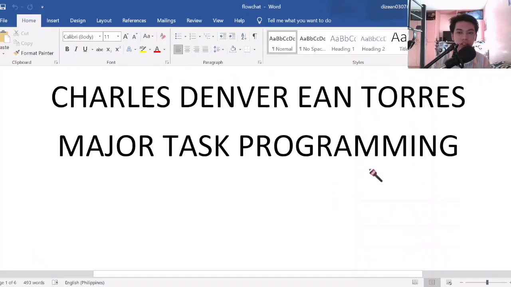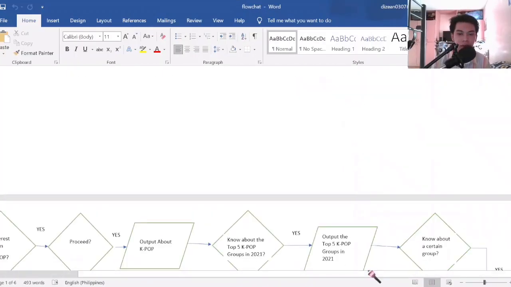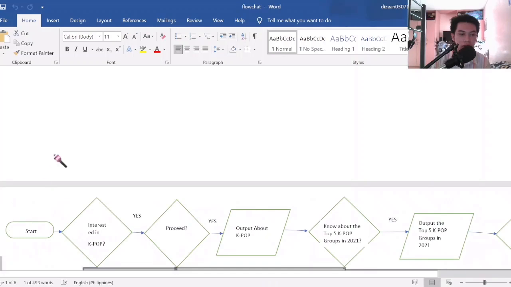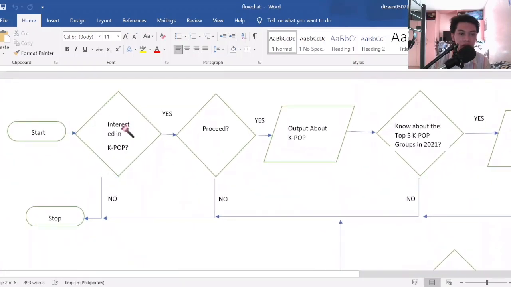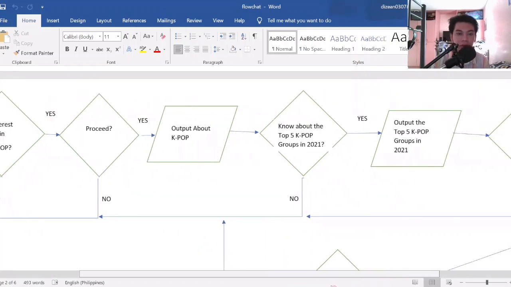So this is my flowchart. My flowchart goes here. So it will start. Then ask the user if interested in K-pop. If no, it will stop. Then if yes, it will ask the user again to proceed. If no, it will stop. If yes, it will output about K-pop.